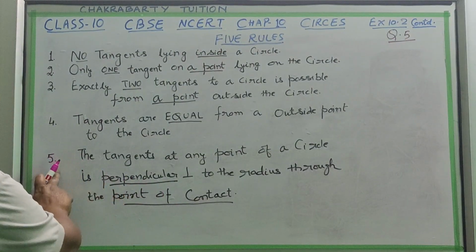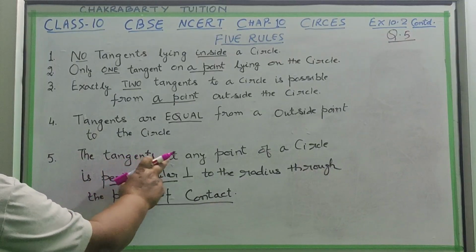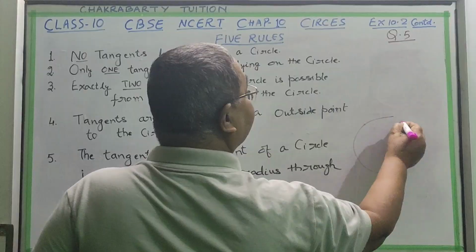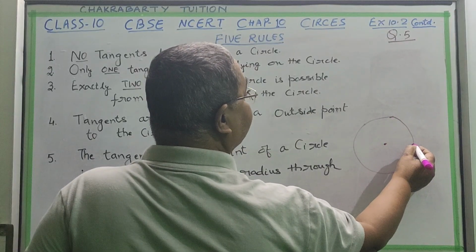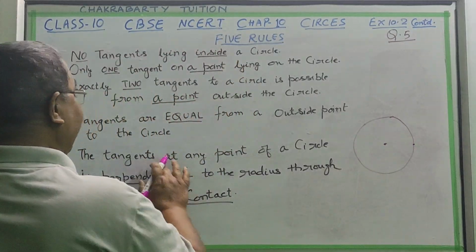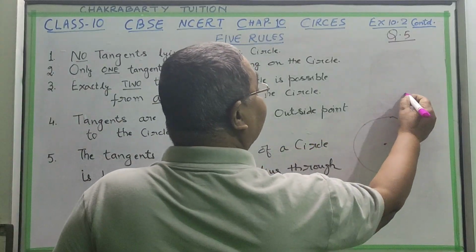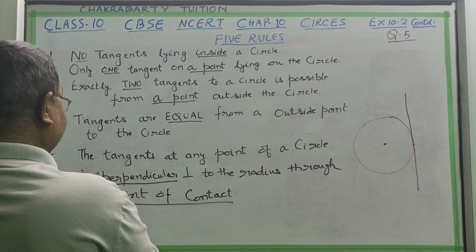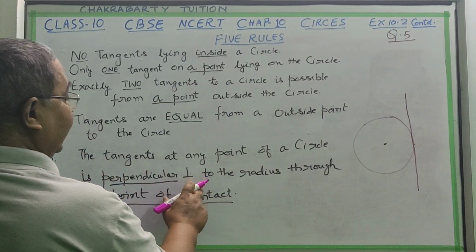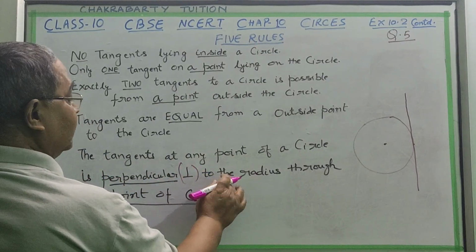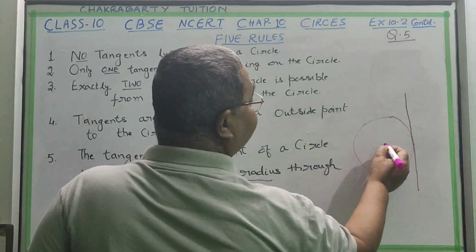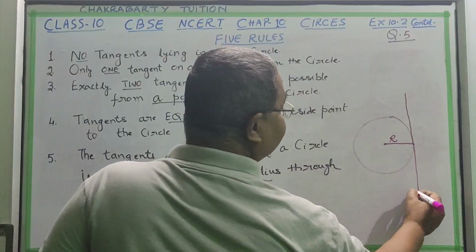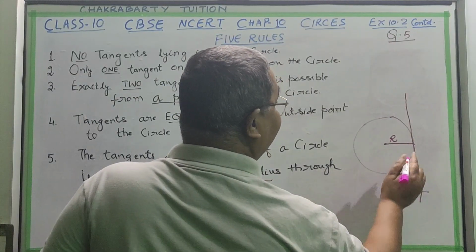Now another point: we are taking the tangent at any point of a circle. Suppose it is a circle, and we take any point.